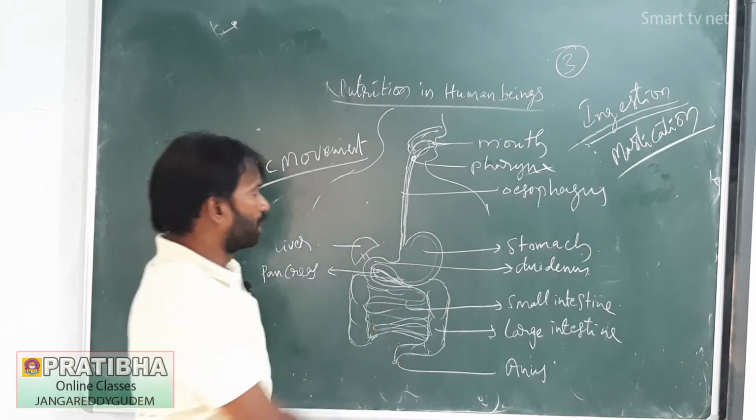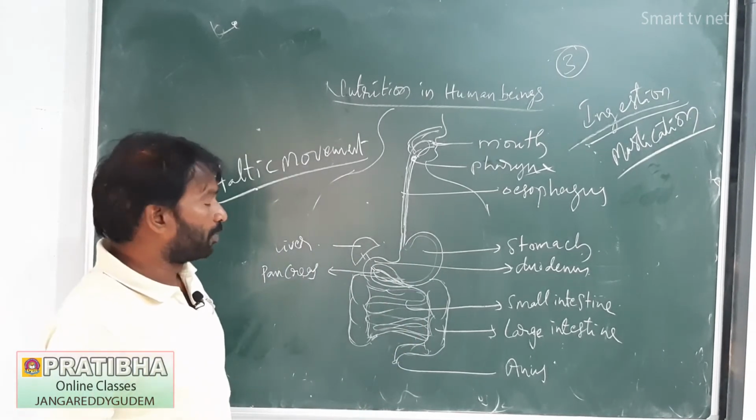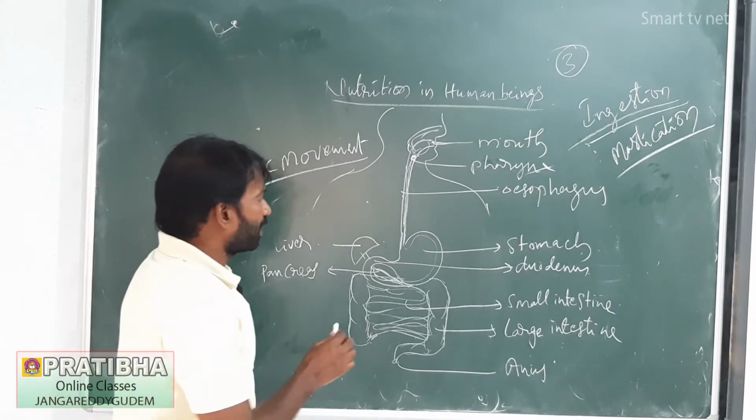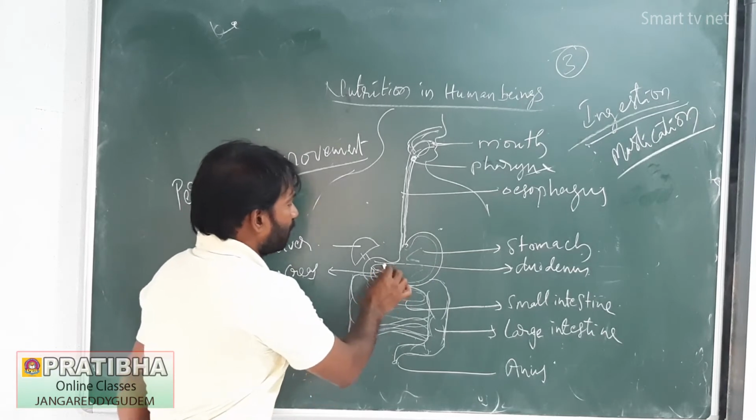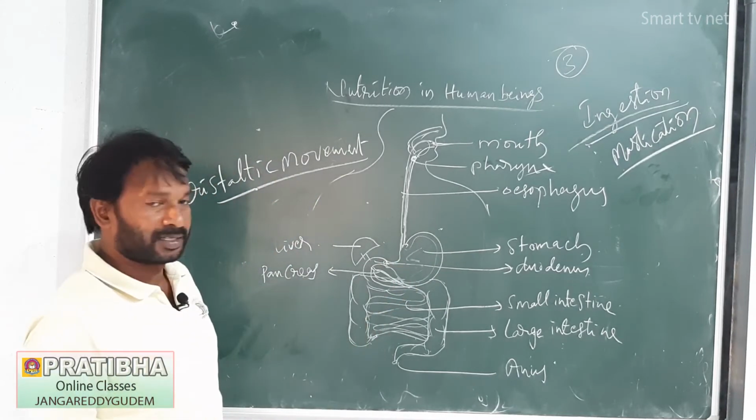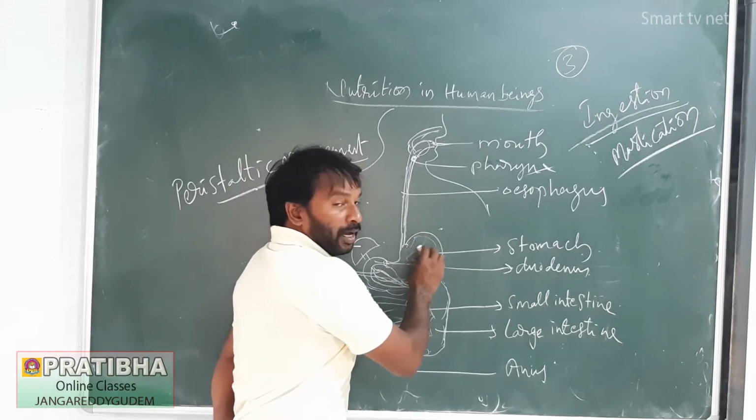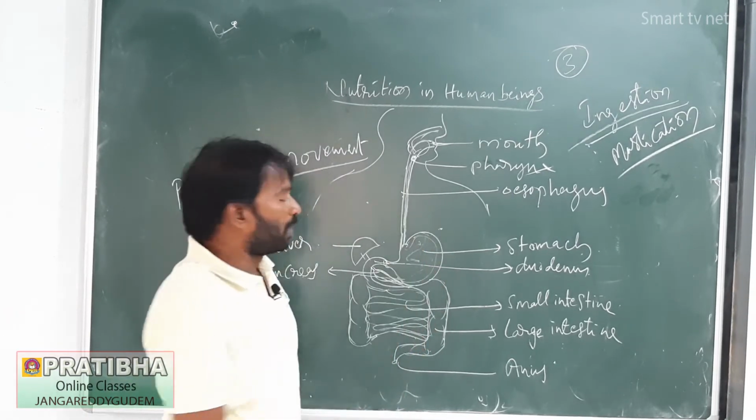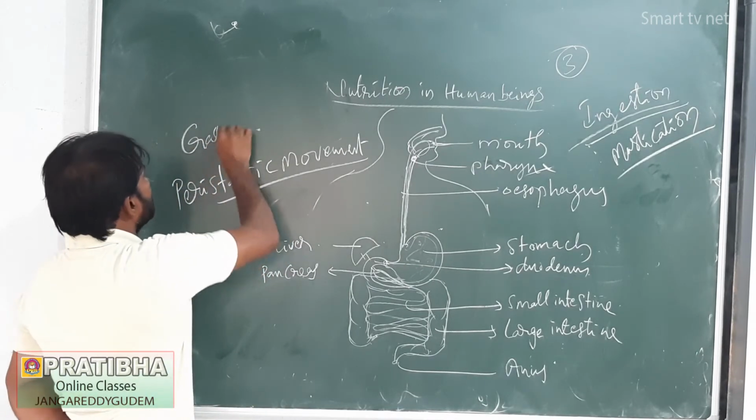This is the stomach. The stomach is a sac-like, bag-like structure. Food materials are sometimes stored here. Here is one sphincter, the cardiac sphincter, and here another sphincter, the pyloric sphincter. Food is sometimes stored in the stomach. Here the stomach walls release a juice called gastric juice.